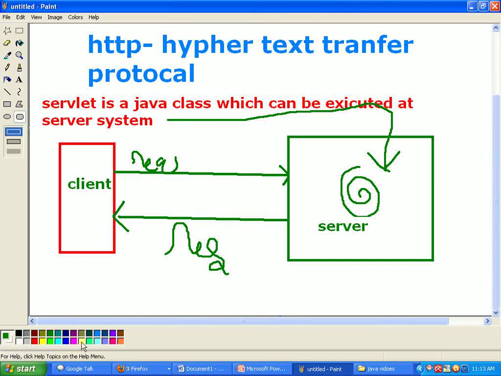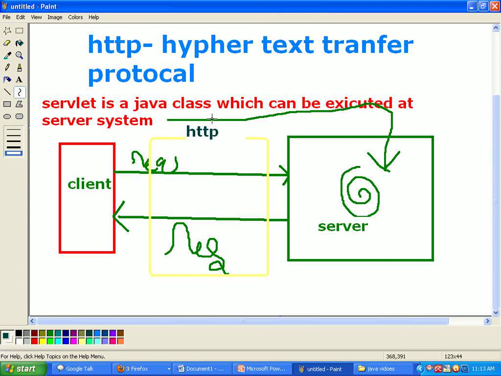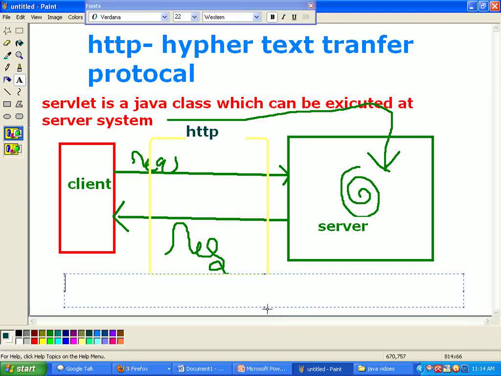Here this is the HTTP protocol. Through this HTTP protocol, the client can send a request to the server. The server can execute one servlet Java class, and it will send the response to the appropriate client only. This is client server architecture.